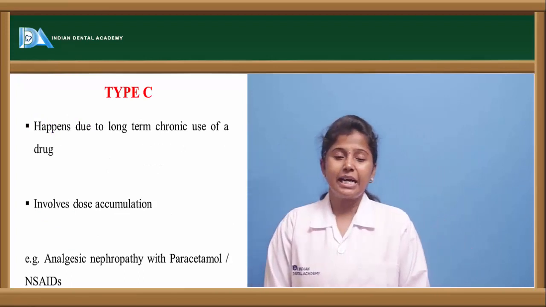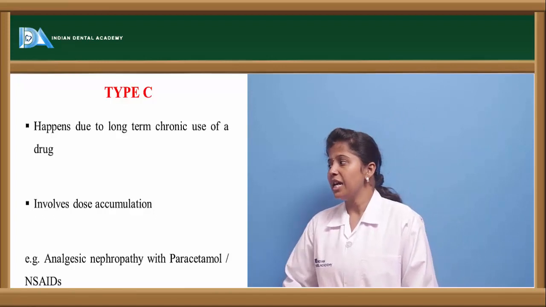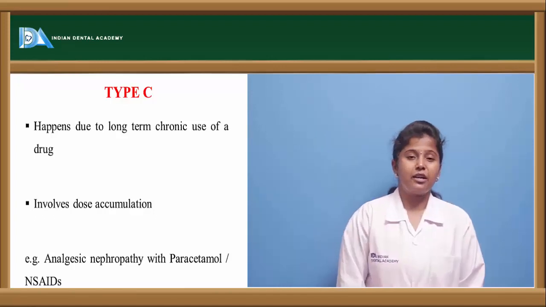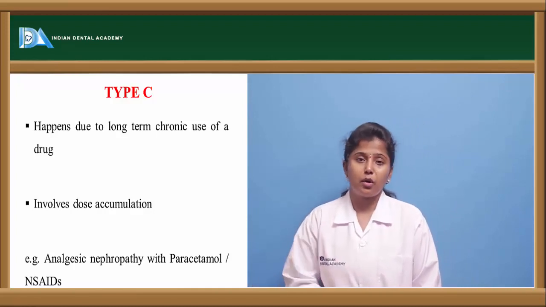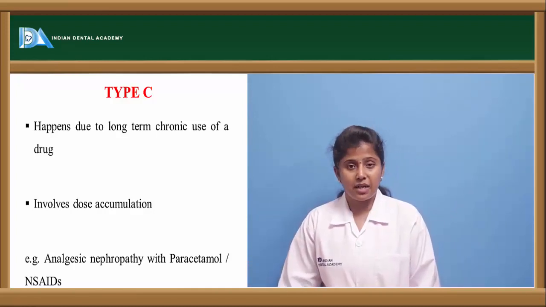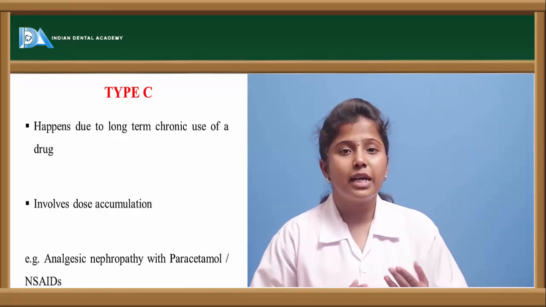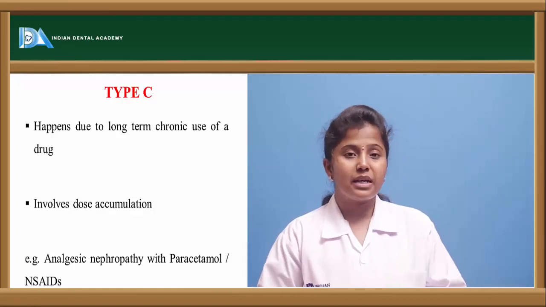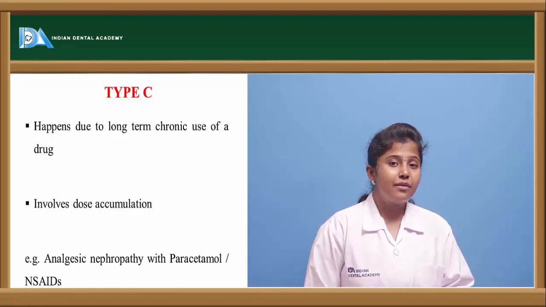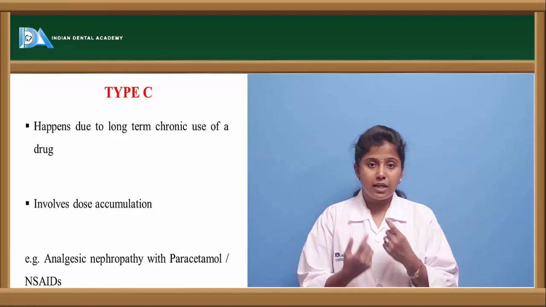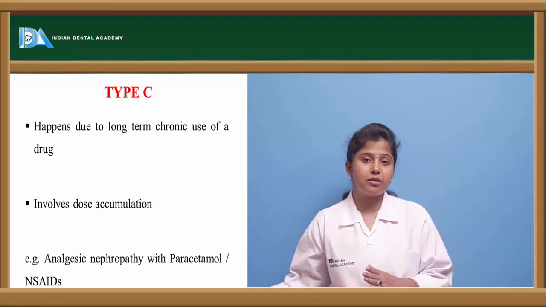Now let us see the type C adverse drug reactions. Type C adverse drug reactions happen on long-term use of any drug. If we are taking any medication for a longer, chronic period of time, then these reactions occur. If the drug has a half-life of about 24 hours, we take the drug today, and after 24 hours only half the amount of the drug is removed.